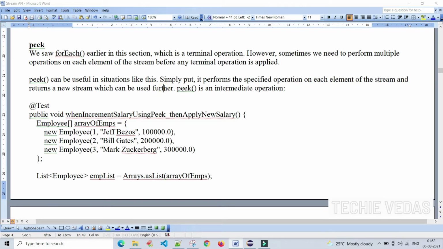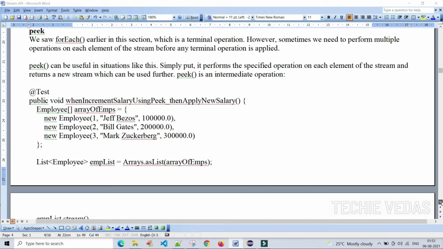On the existing stream it will do some extra operations, and based upon that we will get a new stream with the latest data or filtered data. So we will use that new stream in further situations whenever it is required. The peek method is an intermediate operation. Let's see this with an example.